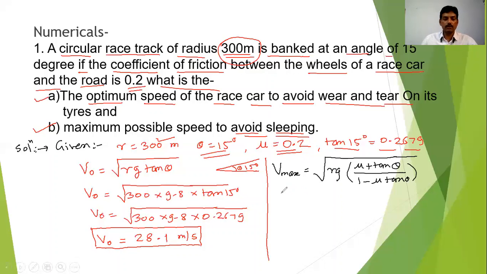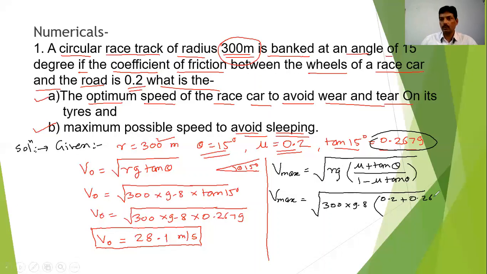Putting in the values, Vmax is equal to square root of 300 into 9.8 into (0.2 plus tan 15, which is 0.2679) divided by (1 minus 0.2 into 0.2679).